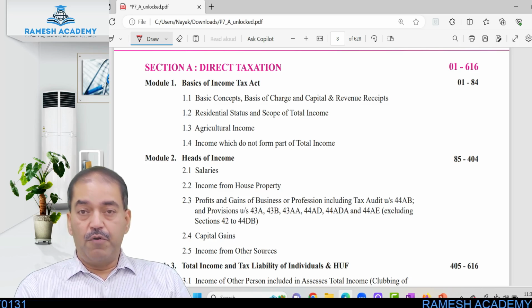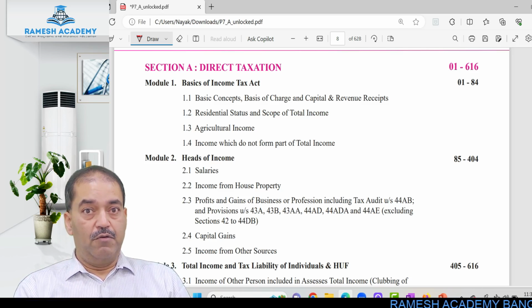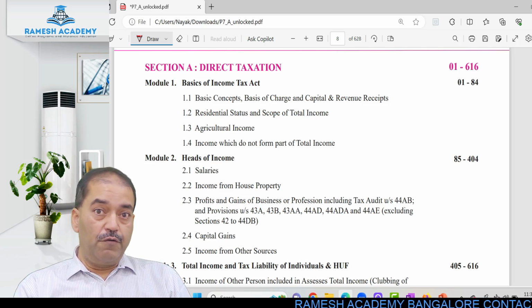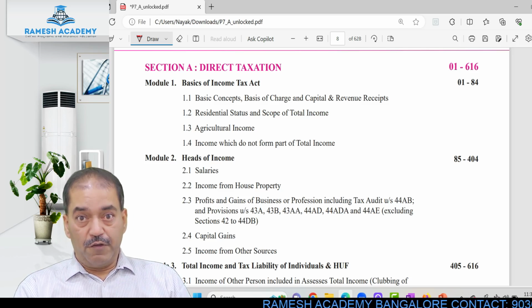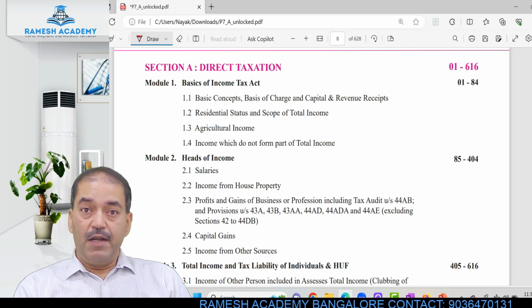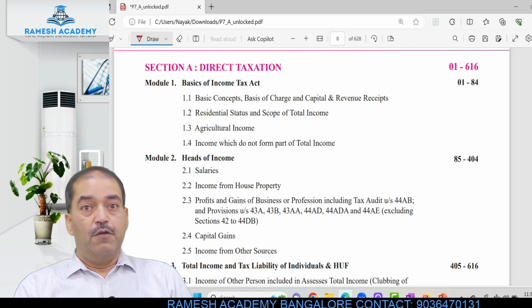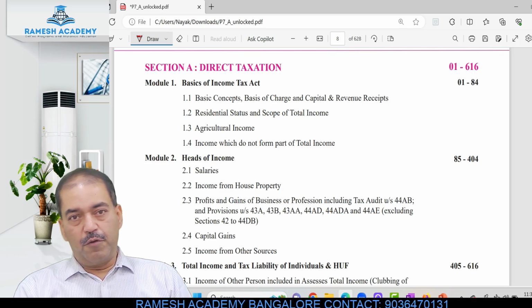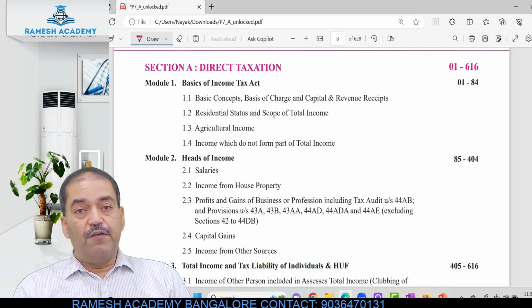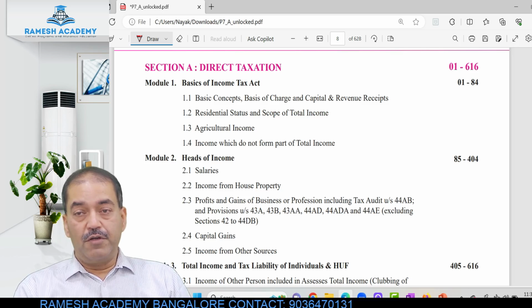You are owning some property, some land, some house properties, which you have given out on rental basis, or which you are using for your own residential purpose, letting out for residential purpose, letting out for business purpose. So those are the types of residential house properties and let out properties. Then you have profits and gains from business or profession.